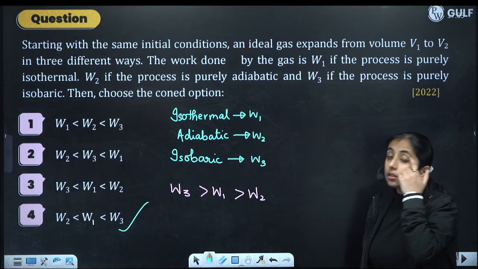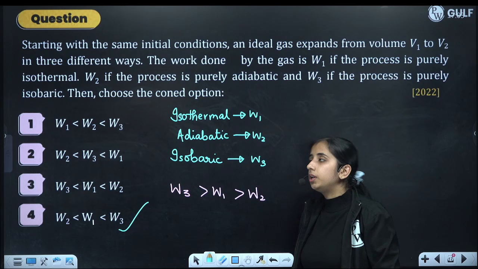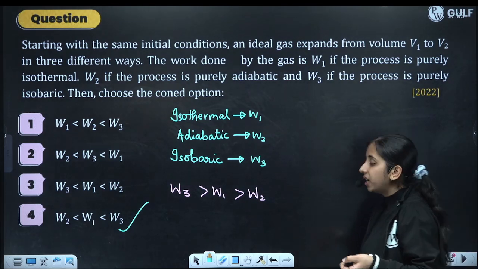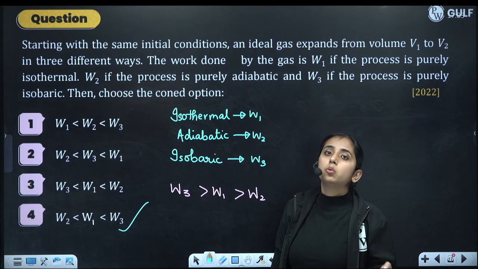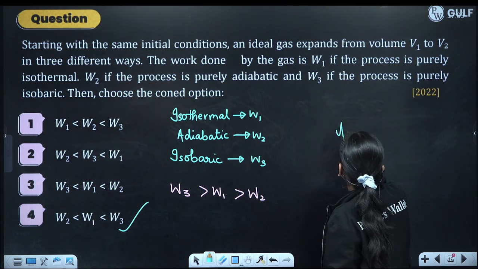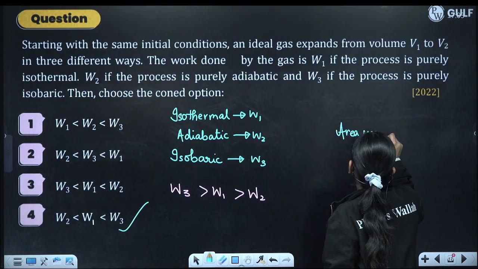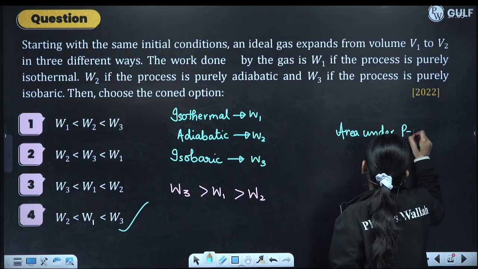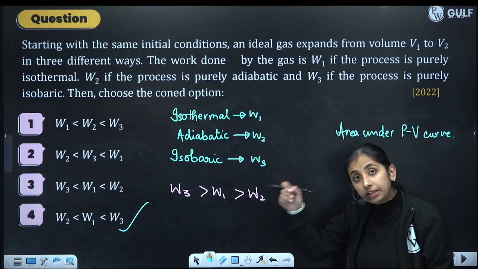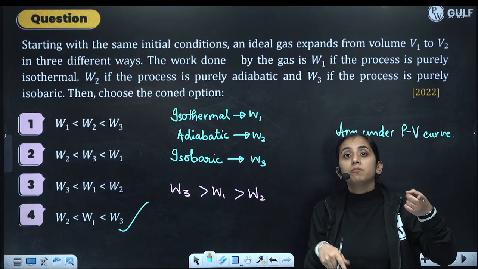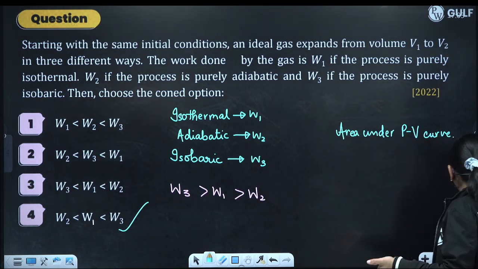W2 is the least, then W1, then W3. Work done in an isobaric process will be larger than isothermal, then adiabatic. We can do it by the area under the PV curve. We are starting from the same initial point, going through the same V1 to V2 change.